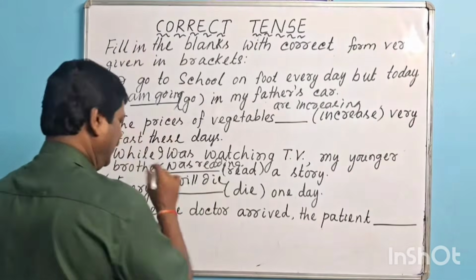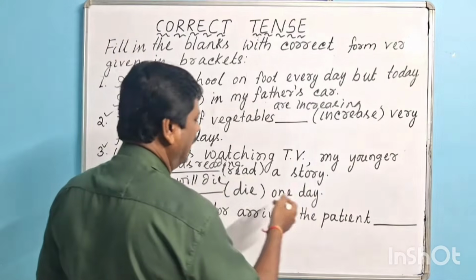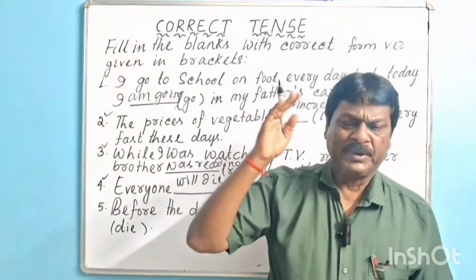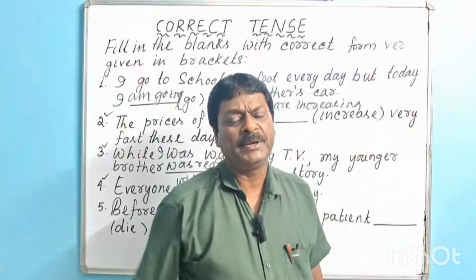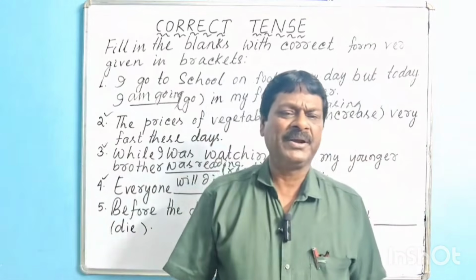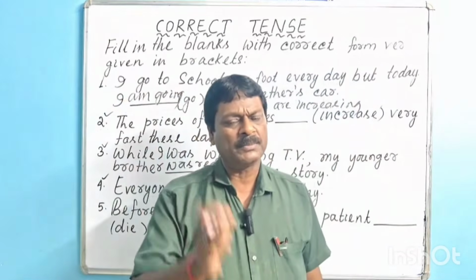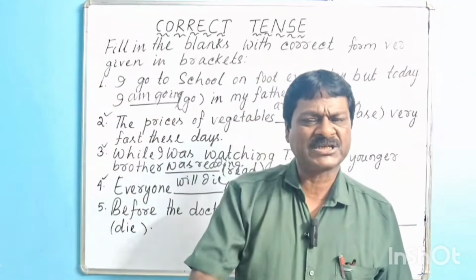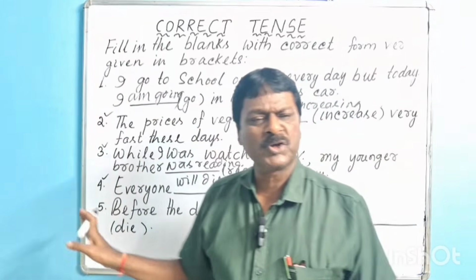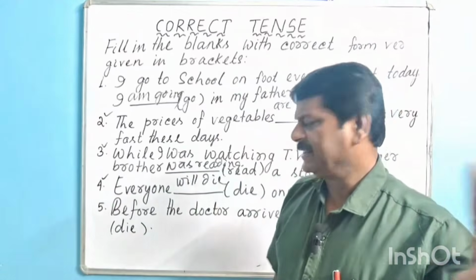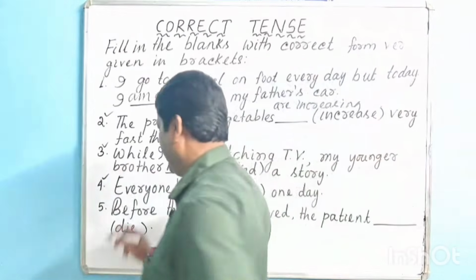Everyone will die one day. What is the grammatical rule behind it? The thing which will definitely happen in the future, nobody can avoid it. In those cases, no other verb form is possible except simple future, will or shall plus the base form of the verb. Clear? Then we shall go for the next question.